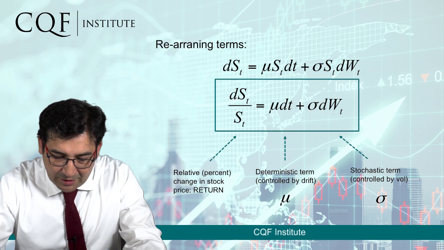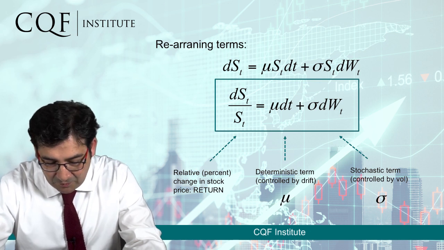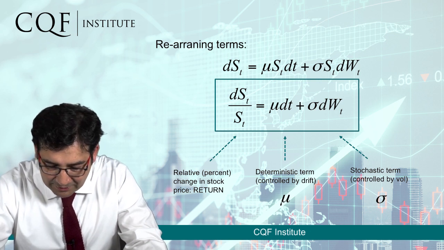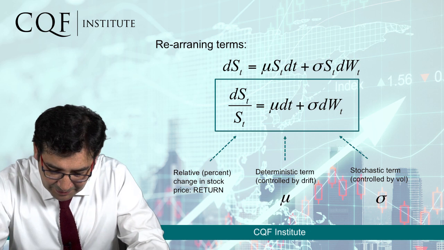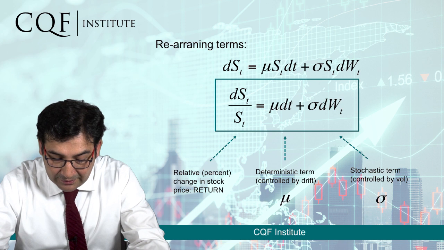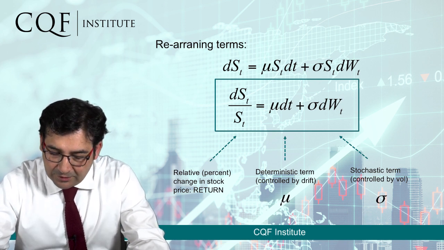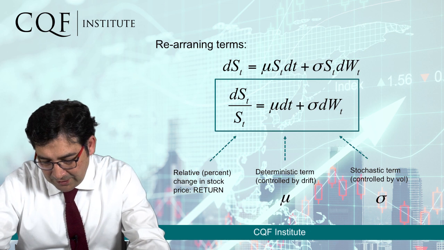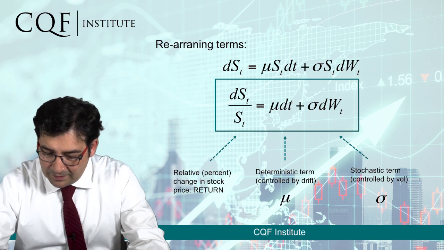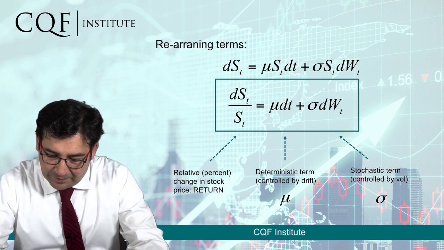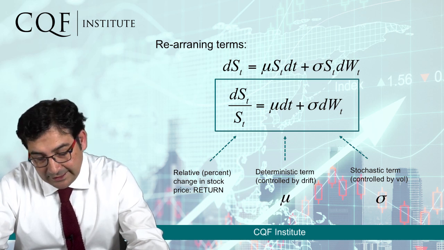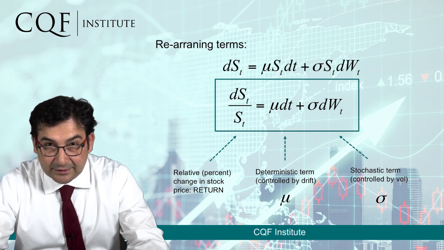The geometric Brownian motion can be slightly rewritten in this way. If we pass to the left-hand side of the equation the S value, the price of the stock, which is very convenient because it allows to see the relative percent change in the stock price, which is what we call the return, to be a function of two things. The first term is a deterministic term and is controlled by a parameter called mu. The second term is a stochastic term, and this is controlled by the vol, the volatility, and this is denoted by the Greek letter sigma.